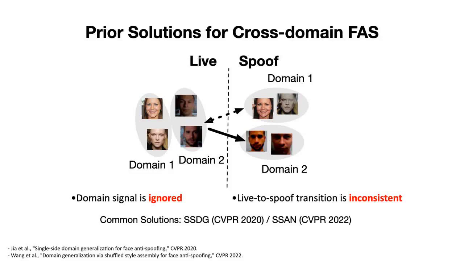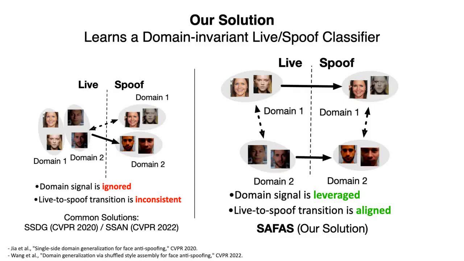However, feature space becomes ambiguous when domains are mixed together. If features from different domains are collapsed together, the live versus spoof classifier will undesirably leverage spurious correlations to make the live or spoof predictions. Such a classifier will unlikely generalize to a test domain when the correlation does not exist. In this work, we rethink feature learning for cross-domain FAS. Instead of constructing a domain-invariant feature space, we aim to find a generalized classifier while explicitly maintaining domain-specific signals and aligning the live-to-spoof transition to be the same for all domains.